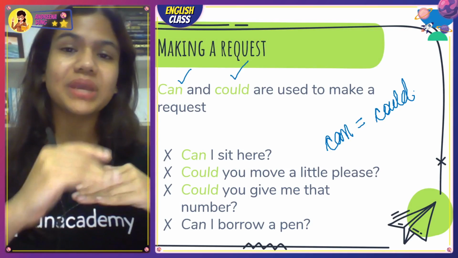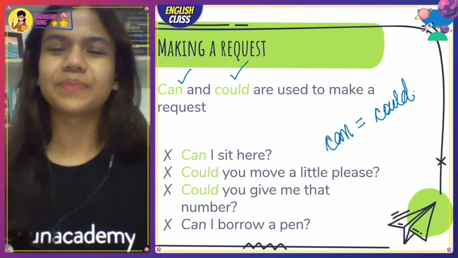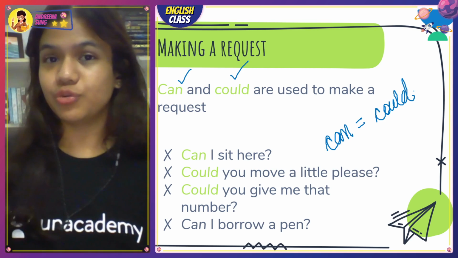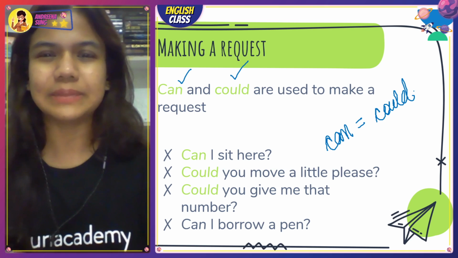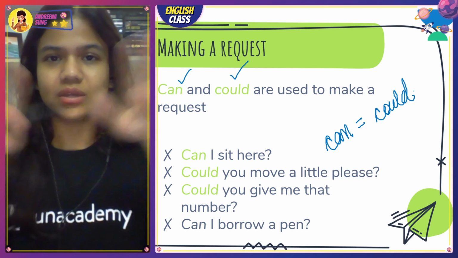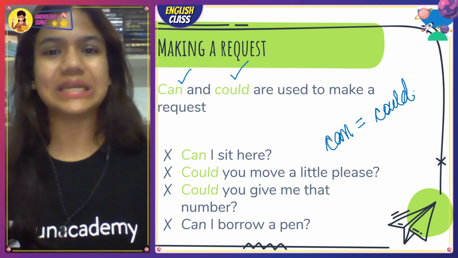But when it comes to making a request, like, "bhaiya, yeh kar do please," or "please behen, yeh kar do," right? Can and could are equal, right? So could you move a little please? Can you move a little please? You're making requests, both of them are equal. Okay? I hope we got that. If you did not, please write it in the comment section if you have any doubts whatsoever.